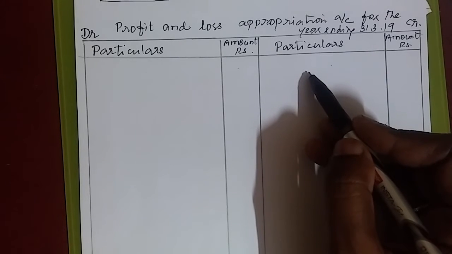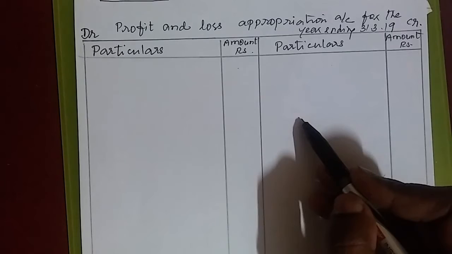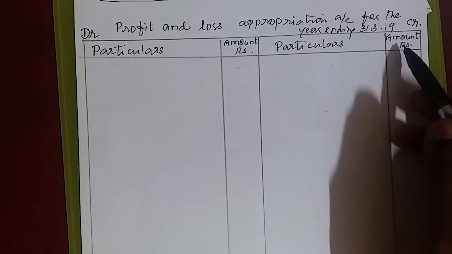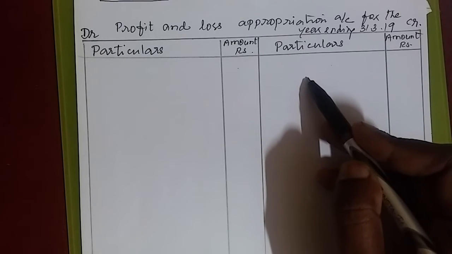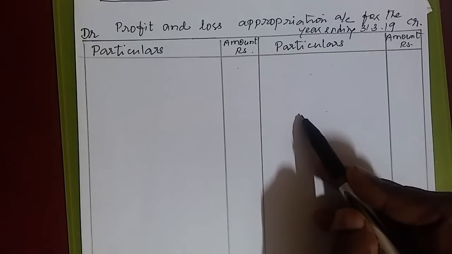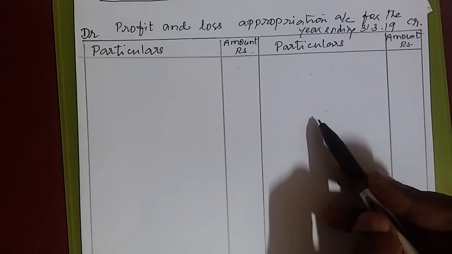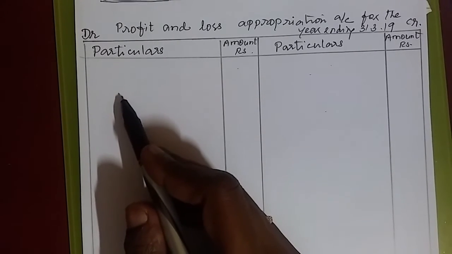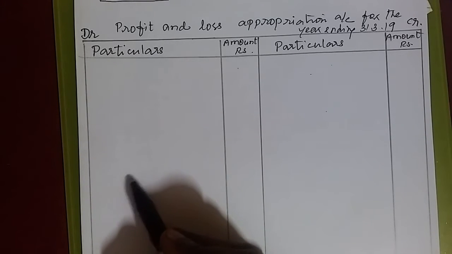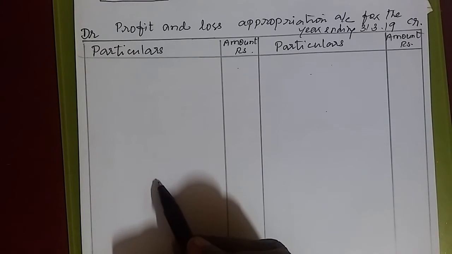That we wrote as P&L account if there is a profit. Next we wrote what? Interest on drawings. Only two items we wrote on the credit side. What was the first one? P&L account if there is a profit. And the second one we wrote what? Interest on drawings. Here, interest on capital, salary, commission, interest on partners' loan.